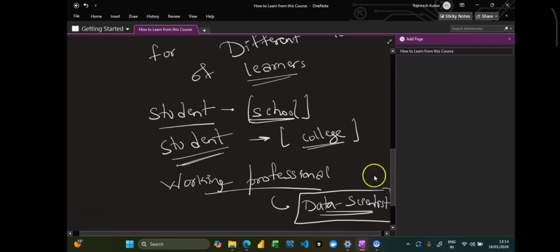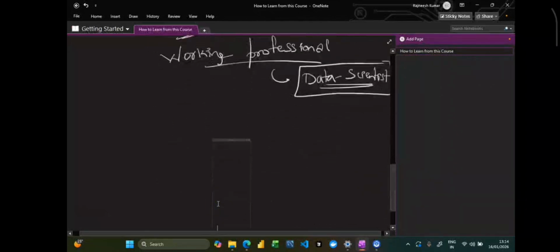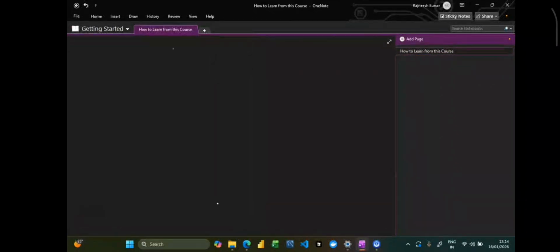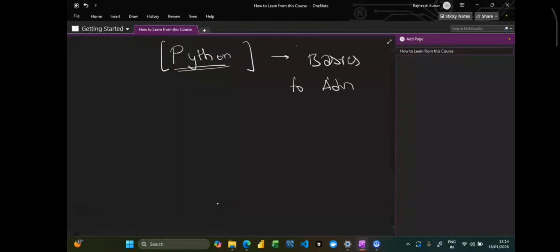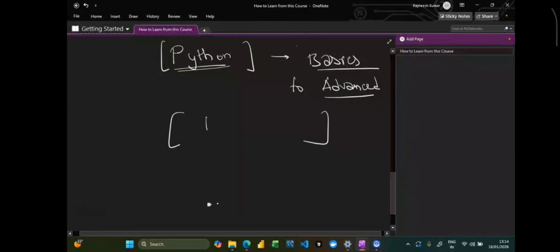So in this course, we are going to cover everything. First of all, we are going to teach you Python. In any generative AI role, you will see that companies ask for Python as a skill set. If you want to learn from basics to advanced, you can simply refer to the Python lectures. Secondly, we are going to cover data analysis with Python.